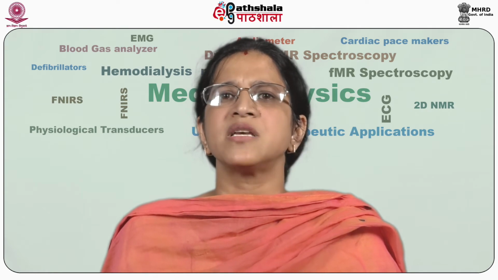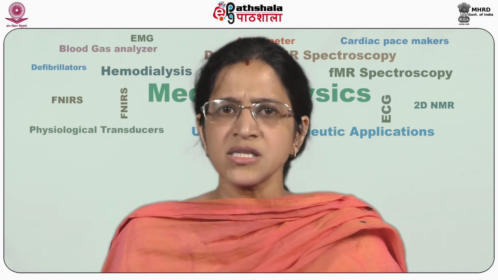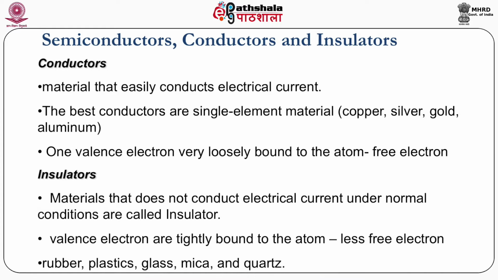band, we define materials into three different categories. The first category is known as the conductors, next is insulators, and the final is semiconductors. So if you want to understand what conductors are, if you have a valence band and an electron is there, if you give some energy, the electron can leave its shell and jump to the next orbit. So basically, those materials which can conduct electric current easily are known as the conductors. The best conductors we know are basically copper, silver, gold.